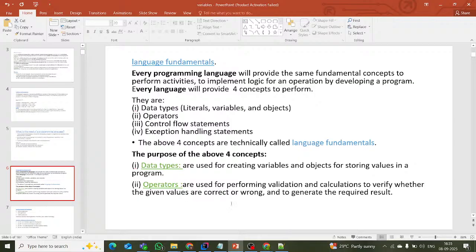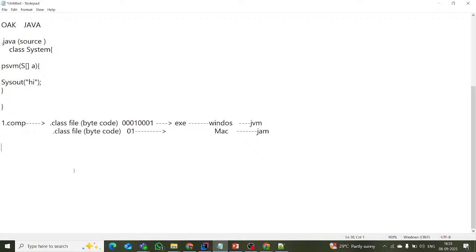Data types, like integer, boolean, short, and so on. These are all data types. What is meant by data types? At that period of time, I will explain what is meant by data types.